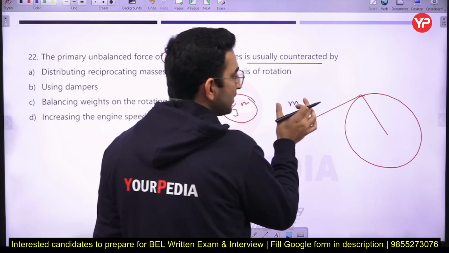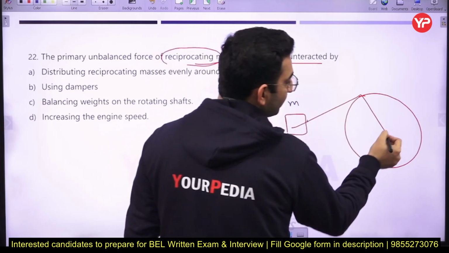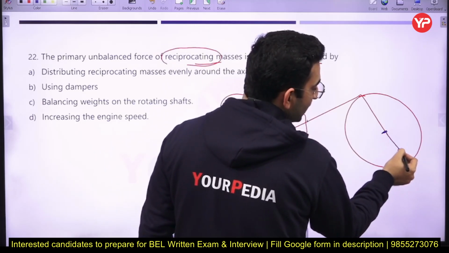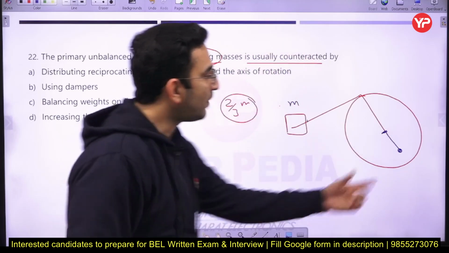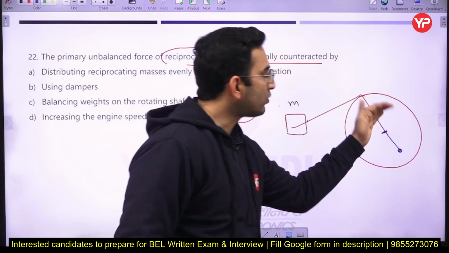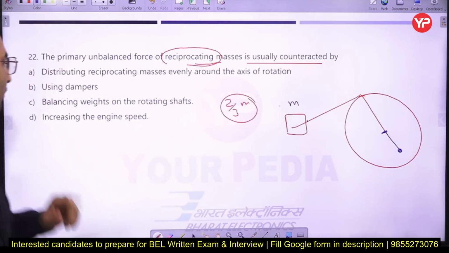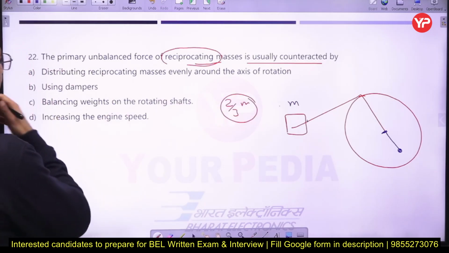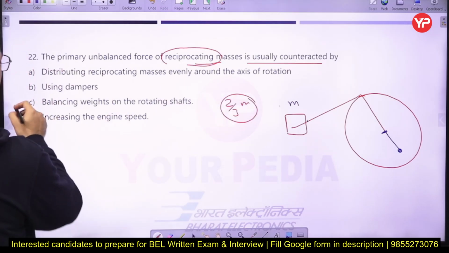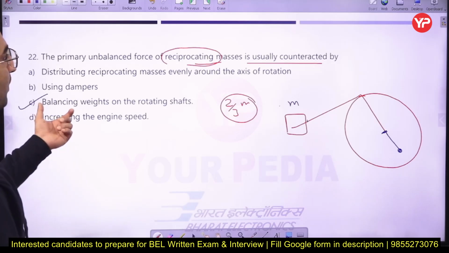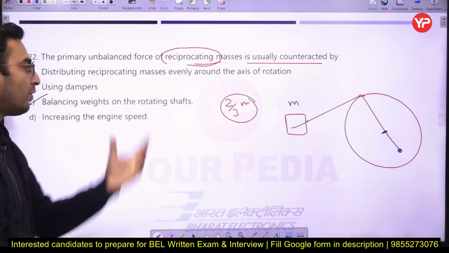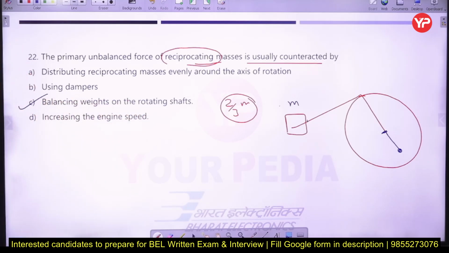In order to balance this mass, we provide a balancing mass opposite to the crank, or I can say it is provided on the rotating shaft. Just remember this. So here I can say it can be counteracted by balancing weights on the rotating shafts. Just remember this.